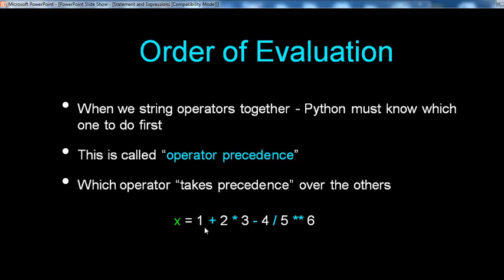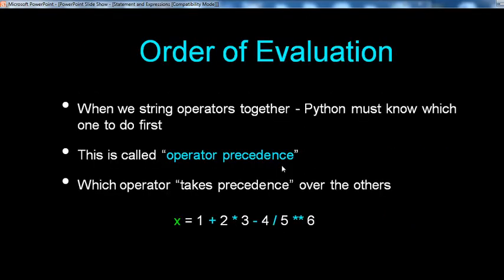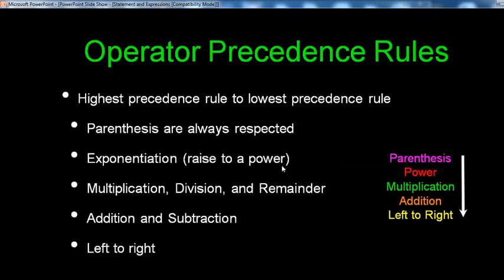That is, x equal to 1 plus 2 multiplied by 3 minus 4 divided by 5 multiplied by 6. Which is the precedence? By definition, next, those are your operator precedence rules. What are the operator precedence rules? How do you evaluate that particular statement? x equal to 1 plus 2 multiplication 3 minus 4 by 5 multiplied by 6.